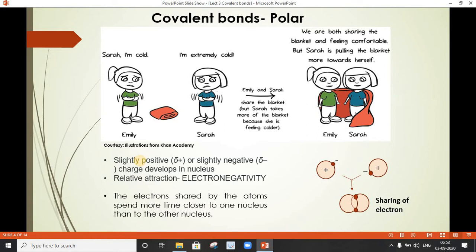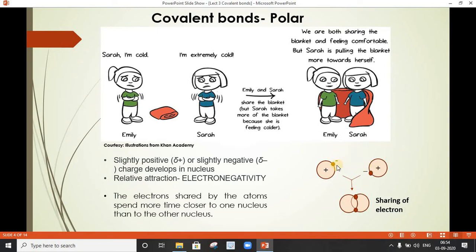As I said, this covalent bond is formed by sharing of electron, and this is actually a partial sharing. It's not a complete sharing, but it is partial sharing wherein both the girls have the feeling of comfort, or they enter into their comfort zone. Same is the situation if I replace Sarah and Emily with two different atoms. Now here on the lower side you can see two atoms which contain a single electron in their outer shell. Obviously, if I talk about the individual atom, I can say it is unstable.